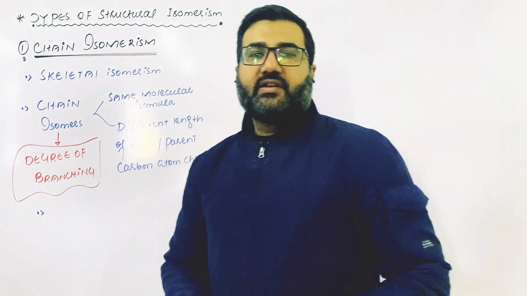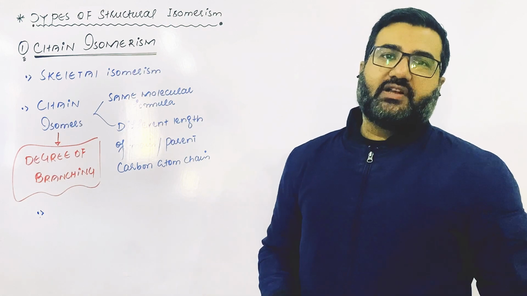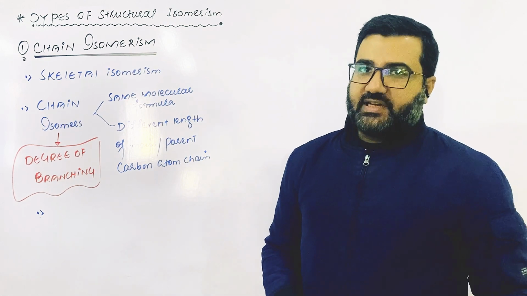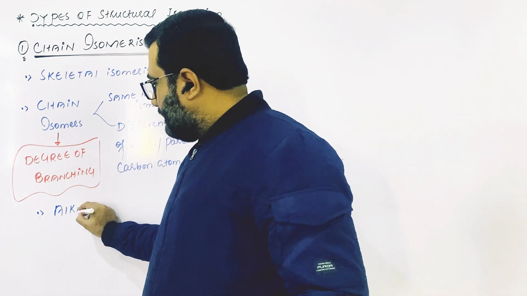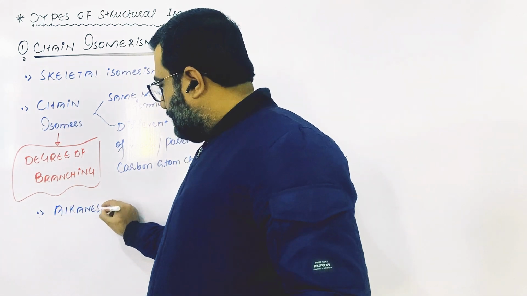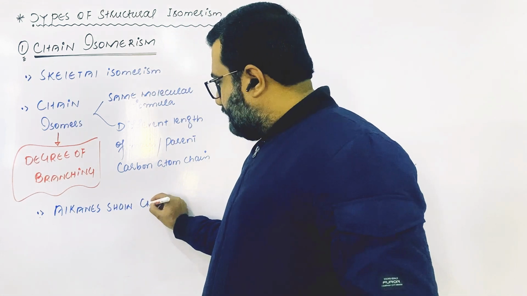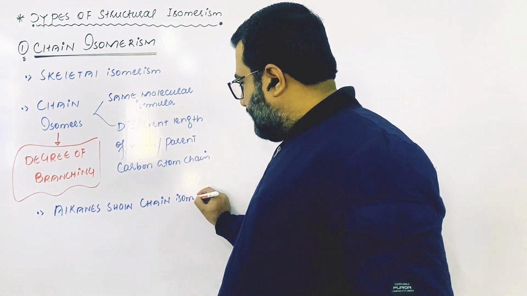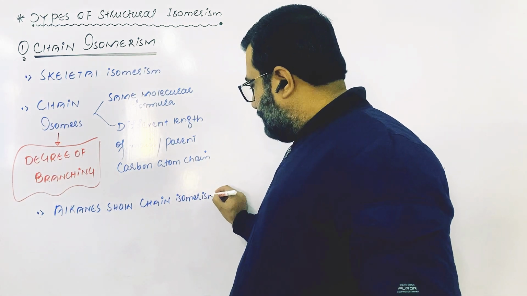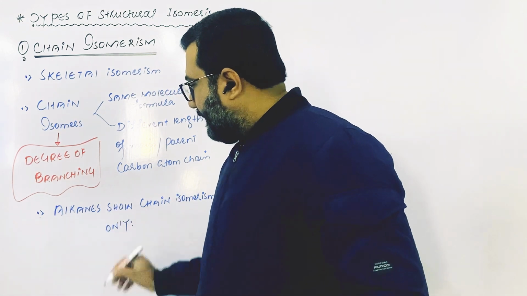Keep this point in your mind that almost every class of organic compounds shows chain isomerism. And alkanes show chain isomerism only.